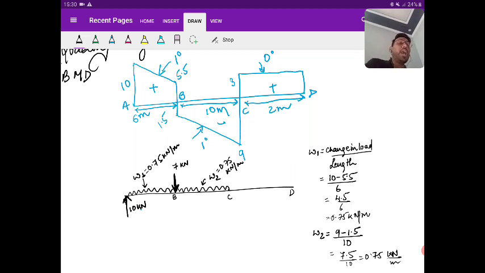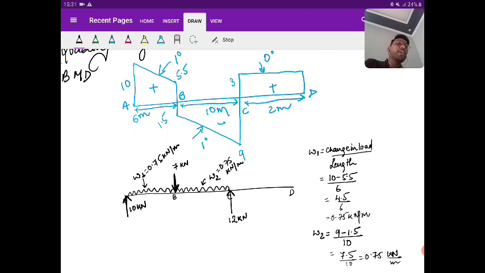Now you can see a sudden change, and that is moving in the upward direction. So if a sudden change is moving in the upward direction, then what should be the magnitude of the load? From -9 it is changing to 3. So 9 negative, 3 positive. That means total is 12 kilonewton.